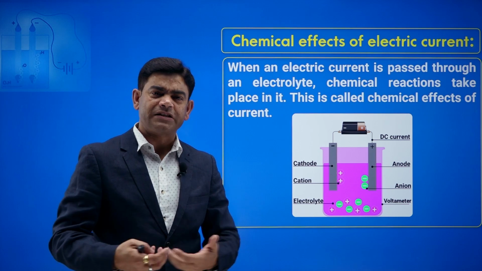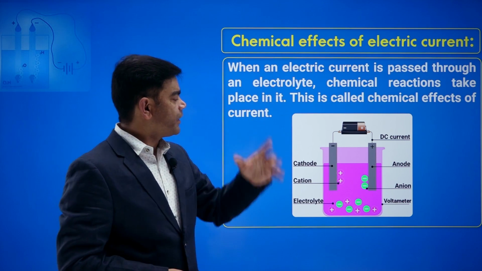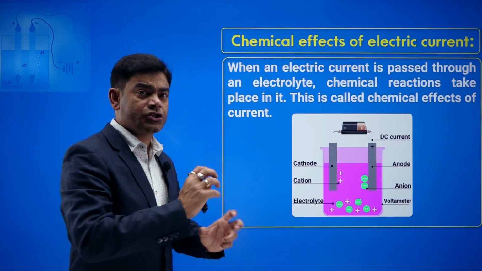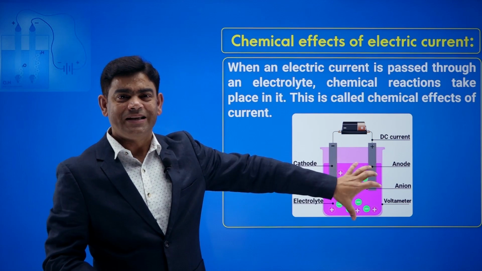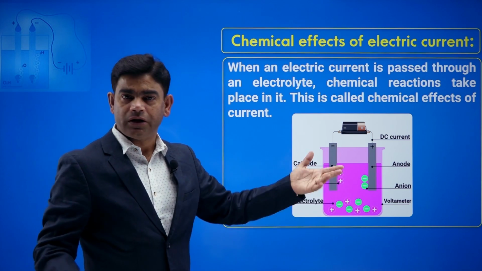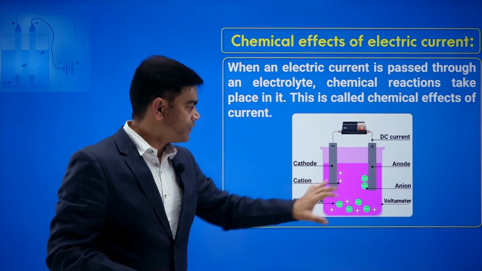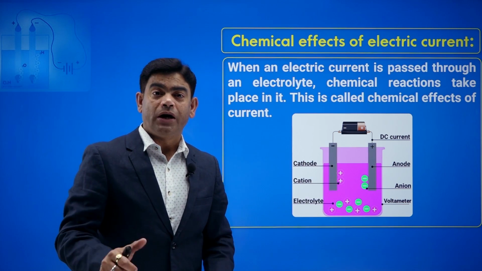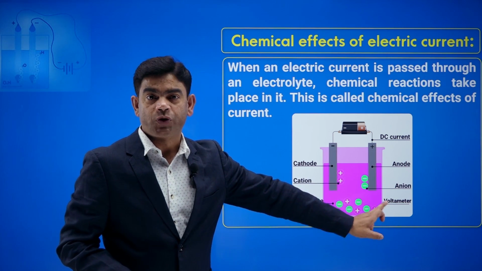So there are some chemical effects happening over there. This complete effect is called the chemical effects of electric current. So I think you must have understood this labeling. What do we call these things? Whatever is here, this rod, is an electrode, of two types, cathode and anode. The solution is the electrolytic solution. The container I call an electrolytic cell or voltameter.